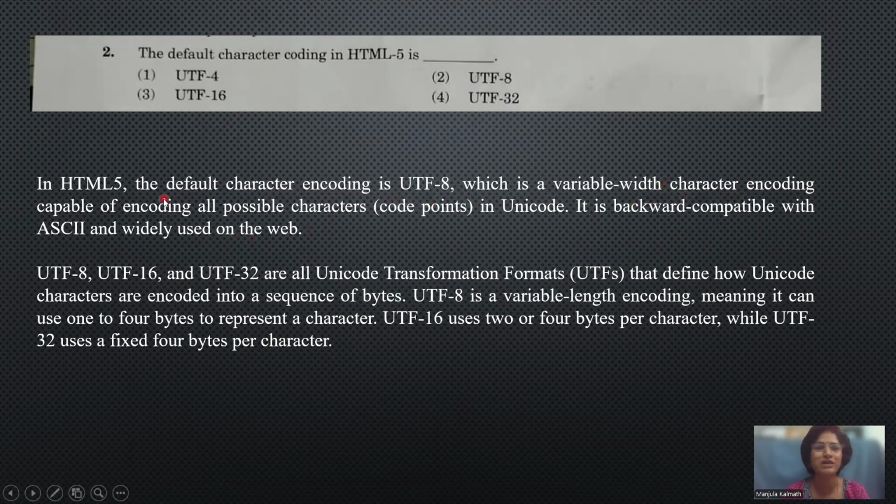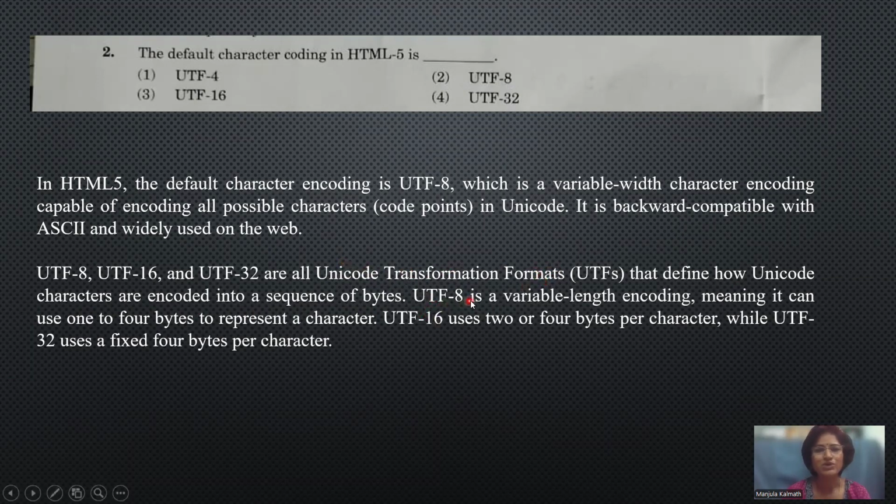variable width character encoding. Means it is not having a fixed width. It is variable, depending on which type of character is required to encode. That depends on the size, it will vary. And UTF-8, UTF-16 and UTF-32 are all Unicode transformation formats that define how Unicode characters are encoded into sequences of bytes. What is the acronym of UTF here? Unicode Transformation Formats. This is the acronym.